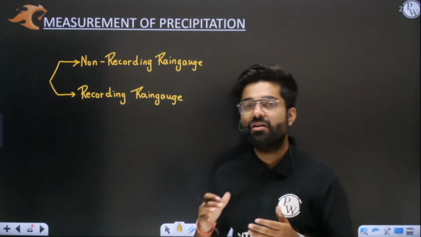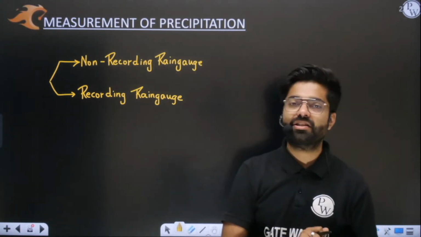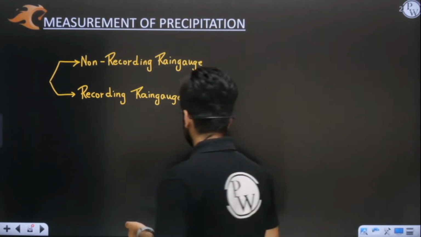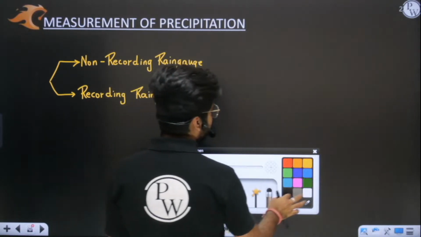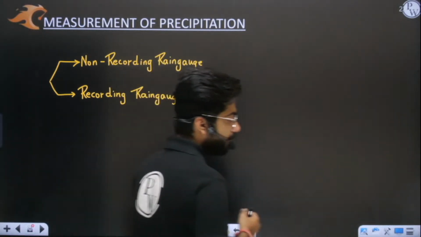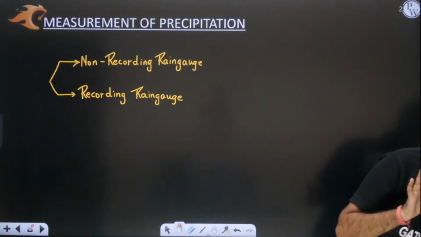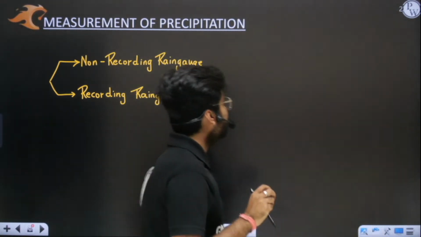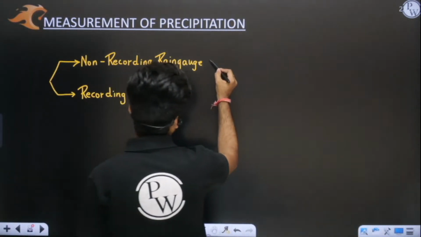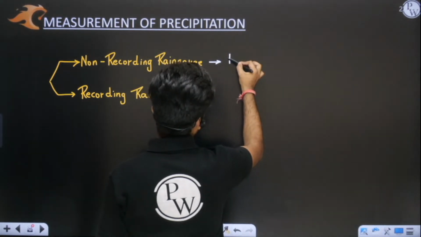First I will give you some examples of non-recording rain gauge, and then I will give you examples of recording rain gauge. But let me first write the definition of it. I hope this is very clear to you. So, non-recording is what?